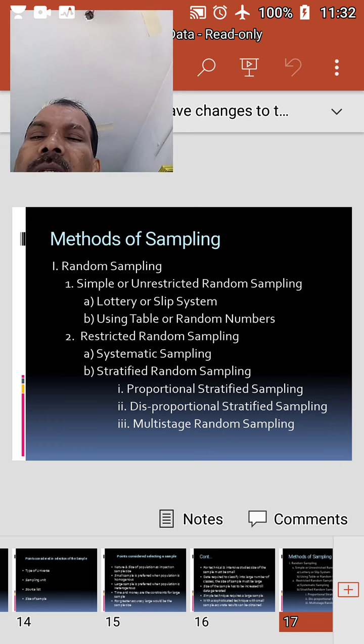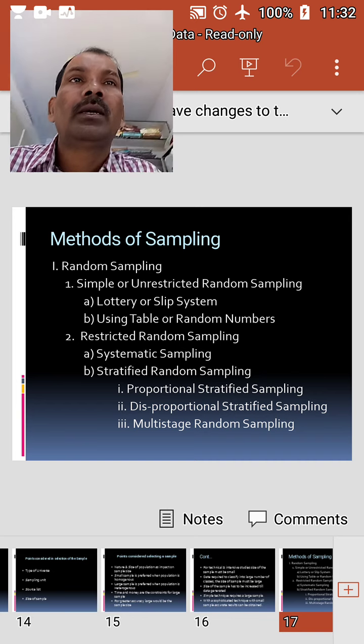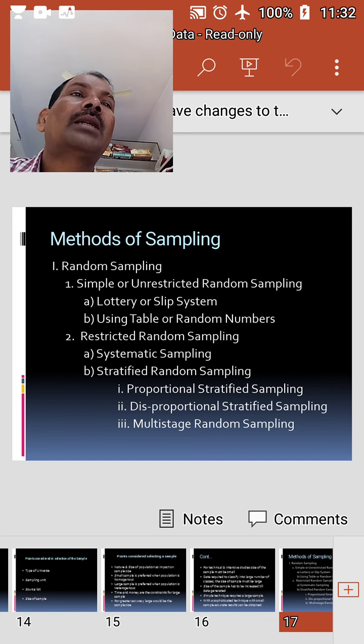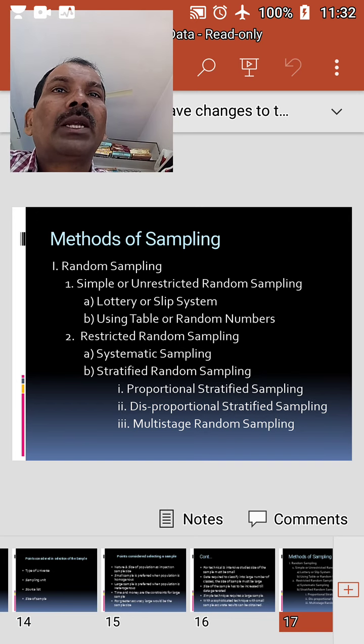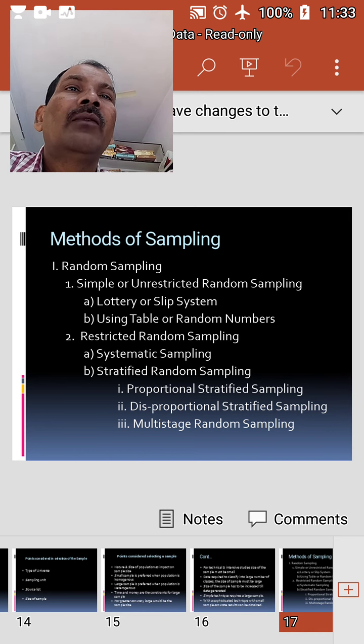Here, the investigator determines the sample not at his will but by chance. For this reason, random sampling is also called probability sampling. The selection of sample on the basis of random sampling technique provides unbiased and more representative units. The chief limitation of the random sampling technique is that it is time consuming and tedious. It requires skill and intelligence in selecting the sample. Otherwise, the sample drawn may not be representative one. The cost may be heavy for collection of data.